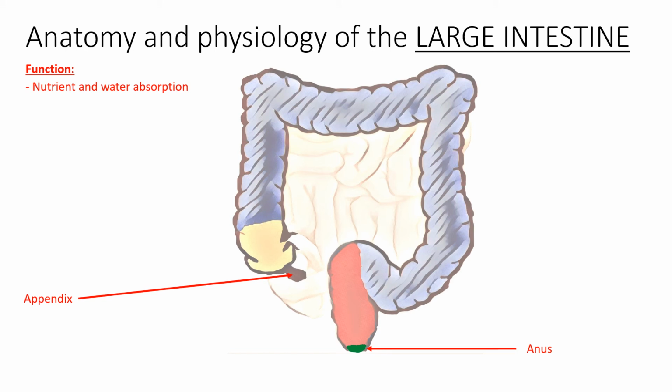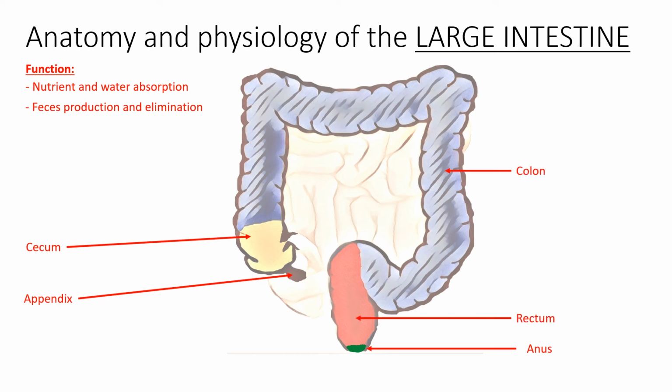However, since residue of chyme that enters the large intestine contains only few nutrients except water, large intestine can be completely removed without significantly affecting digestive function. Large intestine also functions to form and eliminate feces from the body. Large intestine is subdivided into 4 main areas: cecum, colon, rectum, and anus.